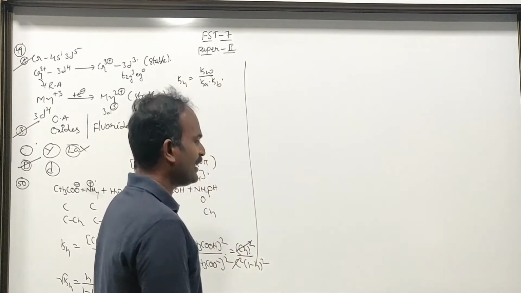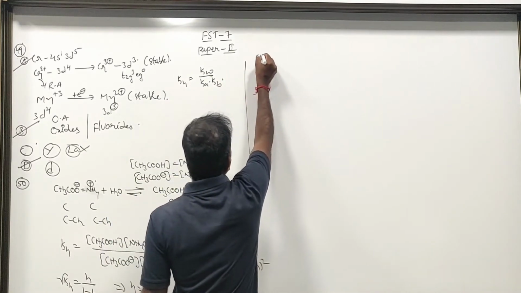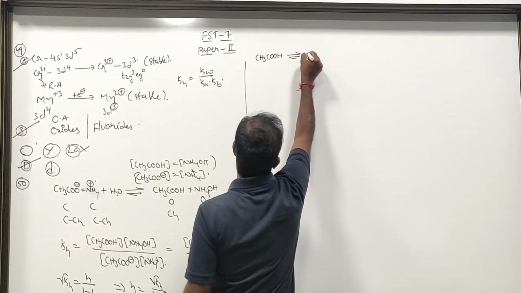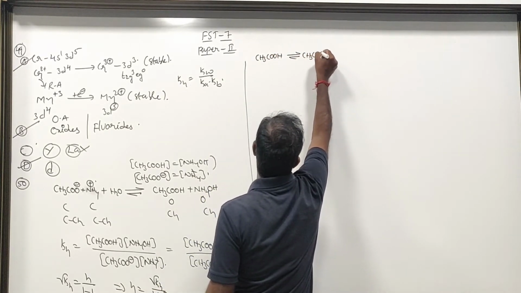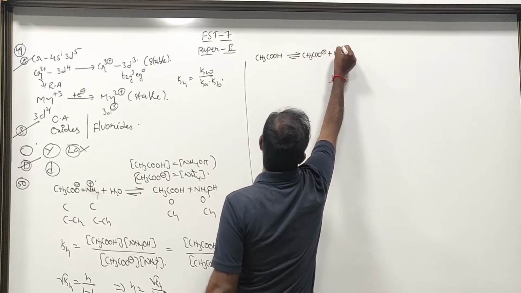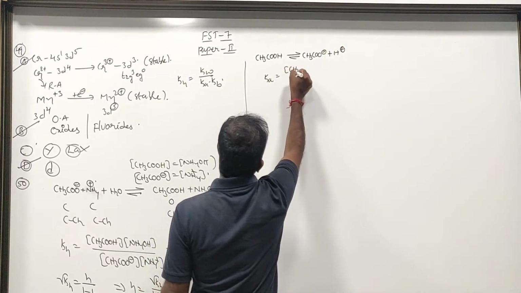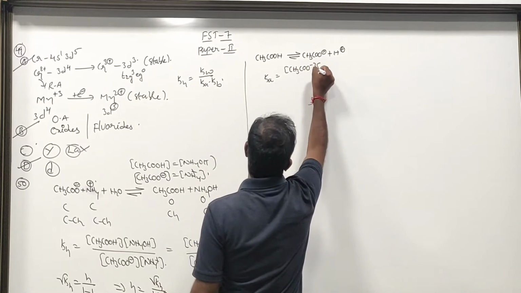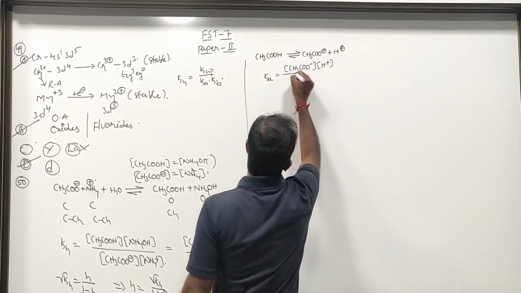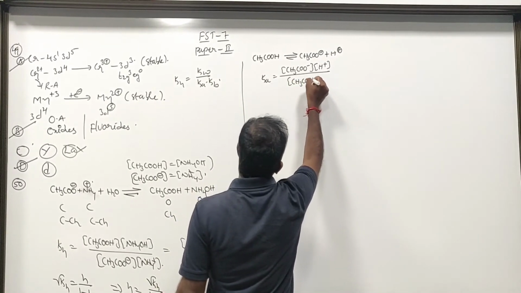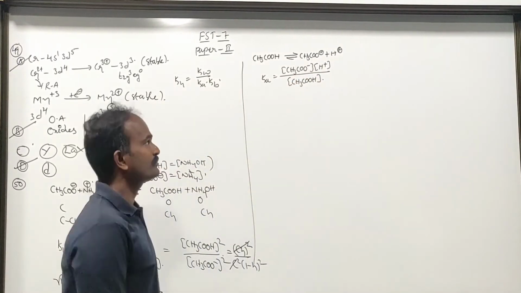For option A, as we know, CH3COOH gives rise to CH3COO minus plus H plus. Ka is equal to the concentration of CH3COO minus times the concentration of H plus divided by the concentration of CH3COOH.